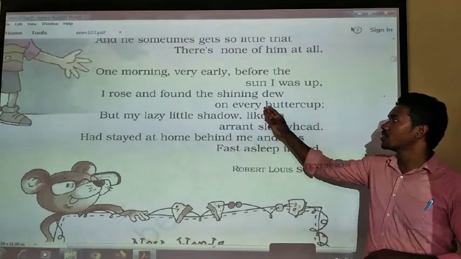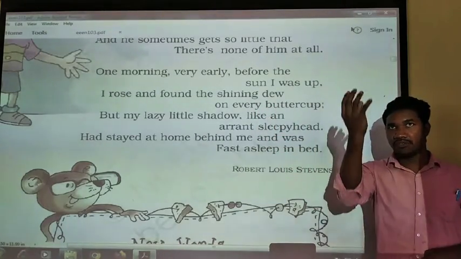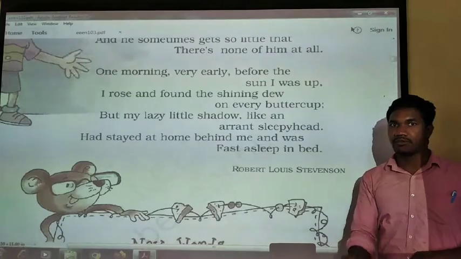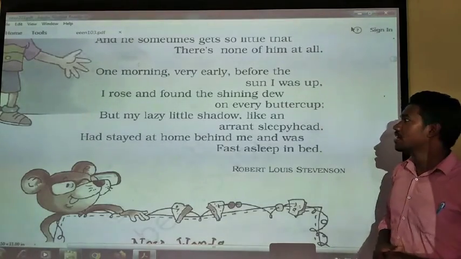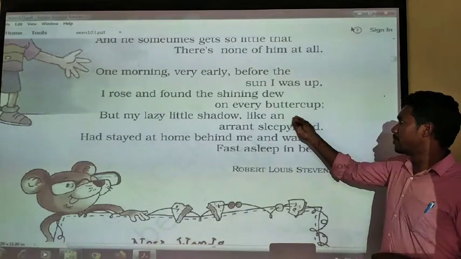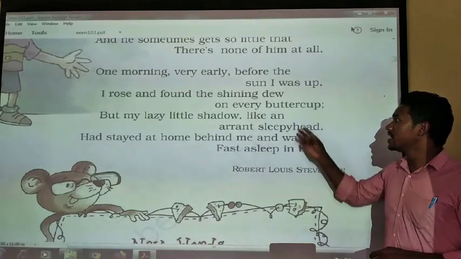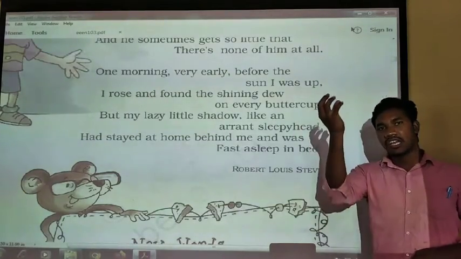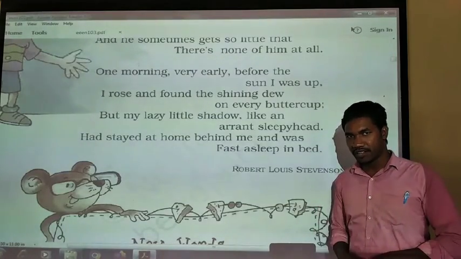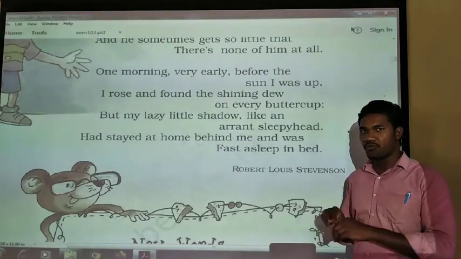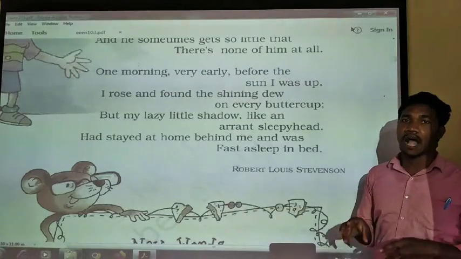I rose and found the shining dew. Dew, what is that dew? सुबह जो धूप गिरती है उसको dew बोला जाता है। So that is dew on every buttercup. What is that buttercup? This is a yellow flower. So on this yellow flower there is dew, dew fall is there. Okay, and it is looking very beautiful in the morning, but it is happening before the sun rising is there.